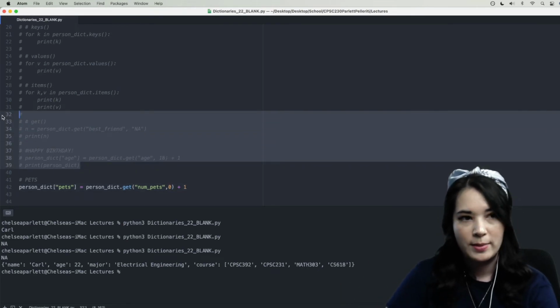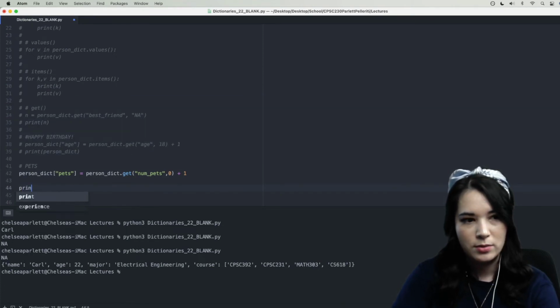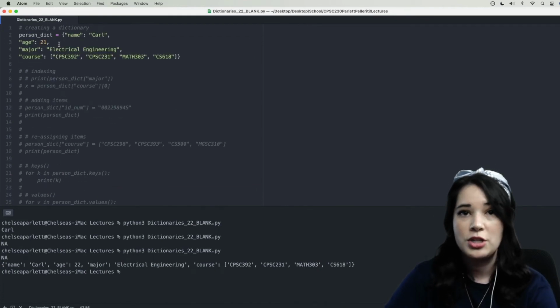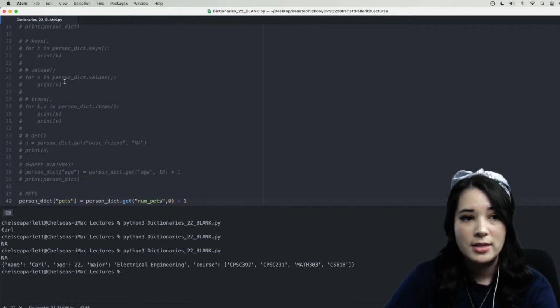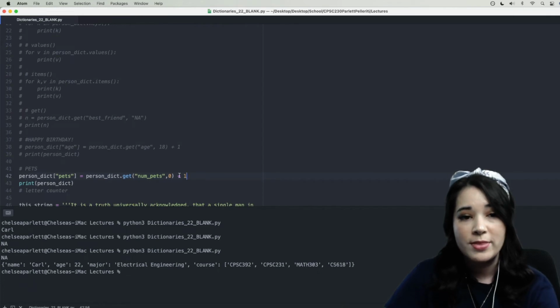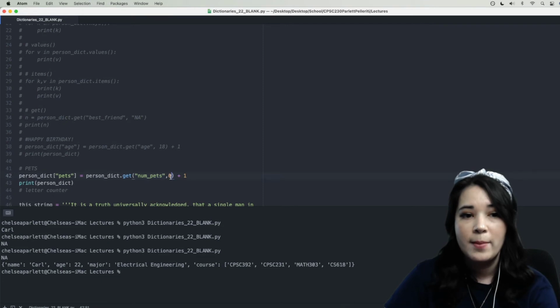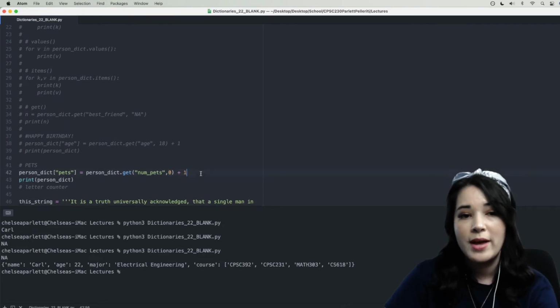Let's go ahead and comment this out and then print out person dict. There we go. So we know currently that this dictionary does not have a key num pets. So we're expecting that when we run this, it is going to look for num pets, not find it, make it the default value 0, and then add 1 and store that all back in.